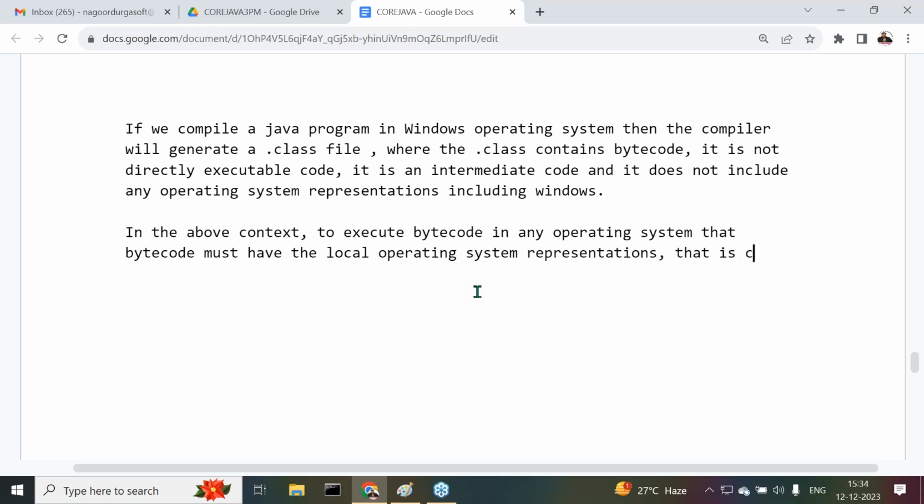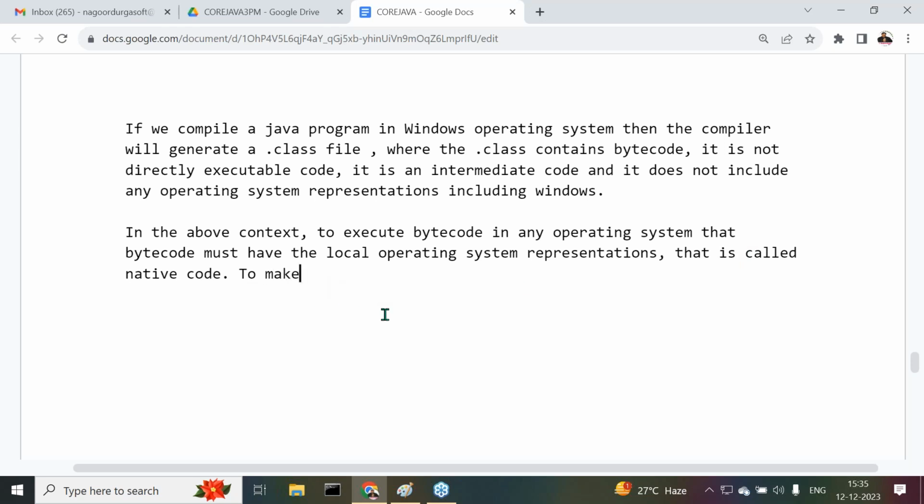That is called native code. I'm telling that in the above context, to execute bytecode in any operating system, that bytecode must have the local operating system representations. That is called native code.